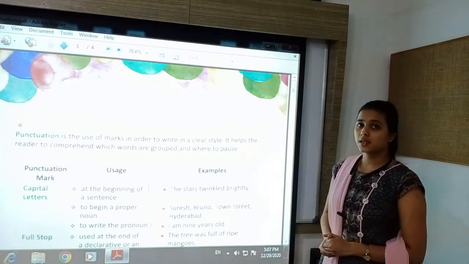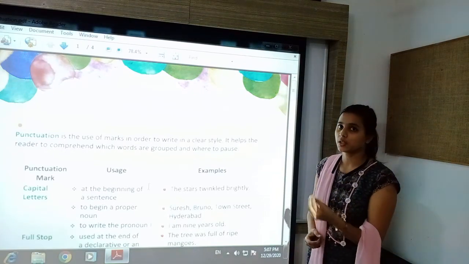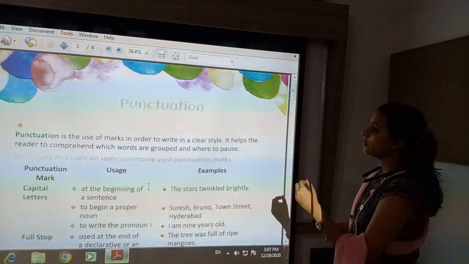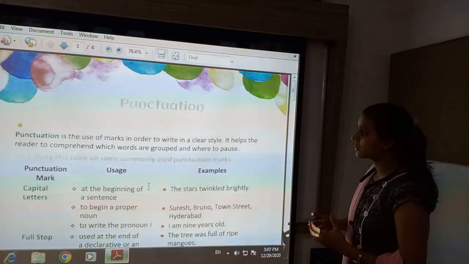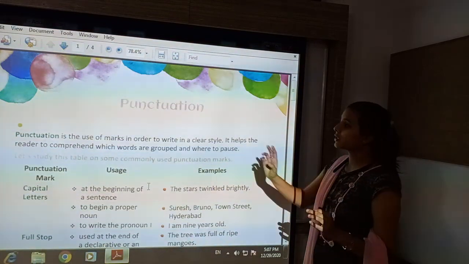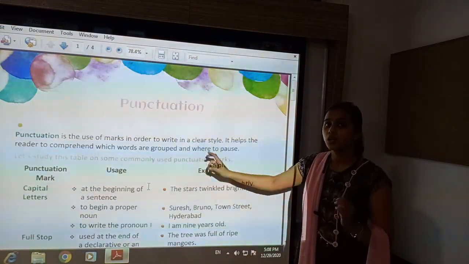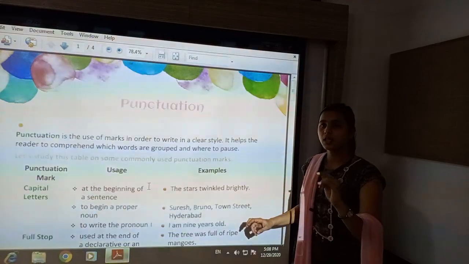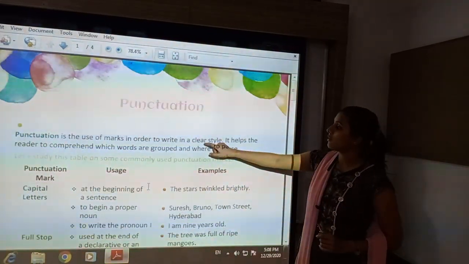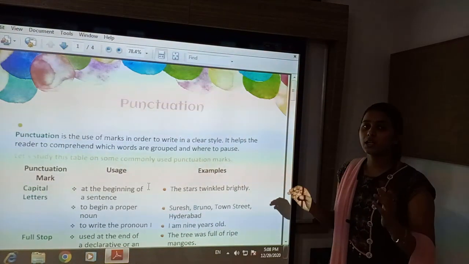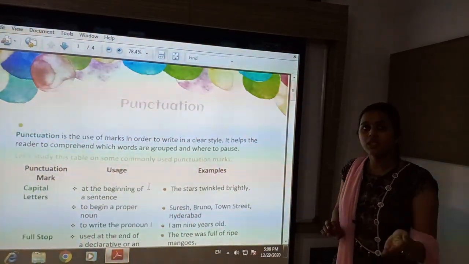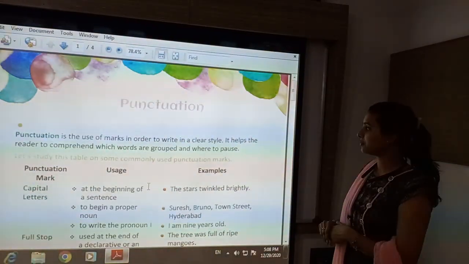First of all, let us understand what is punctuation, the meaning or definition of punctuation. Punctuation is the use of marks in order to write in a clear style, that is clearly understandable, that makes the sentence sensible and meaningful.